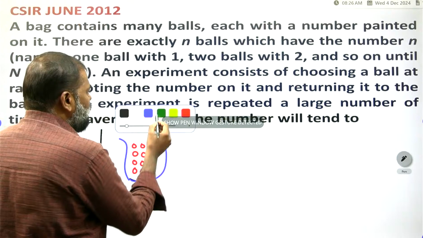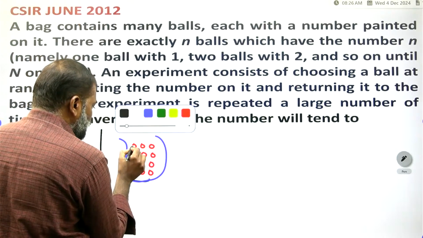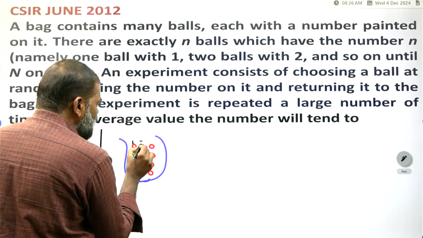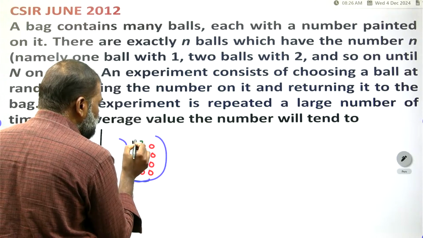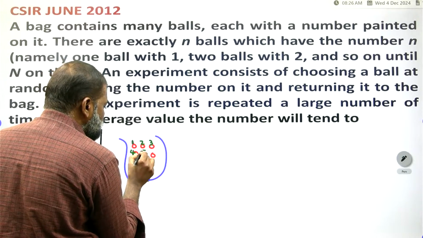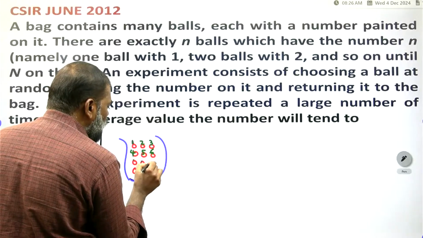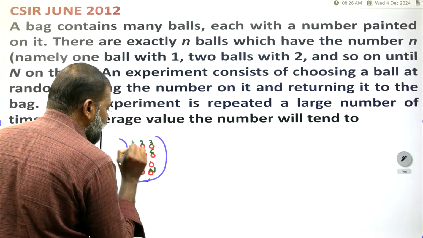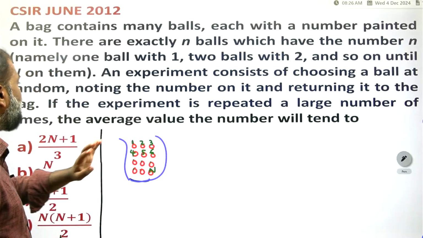The first ball you paint one, the second ball you paint two, the third ball you paint three, and so on. You have to paint up to n. Each ball you have to paint.